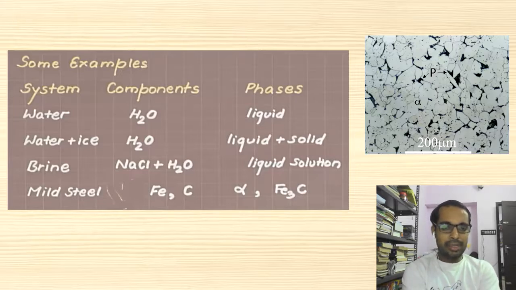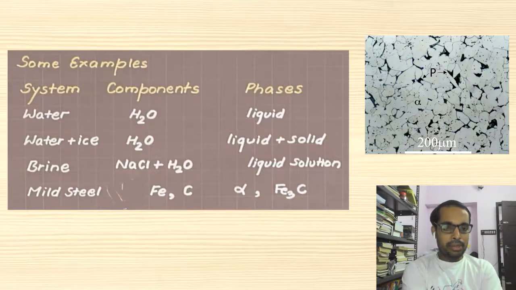In the next example, we will see water plus ice. There are two phases: one is water, another phase is ice. But the component is again only H2O. So this is a one component, two phase system. Next is the brine, which is sodium chloride in water, a high concentration of sodium chloride in water, which forms a uniform solution, that is, a liquid solution. So this has one phase, but there are two components. So we can have two components with one phase.